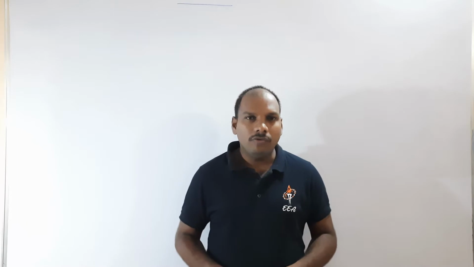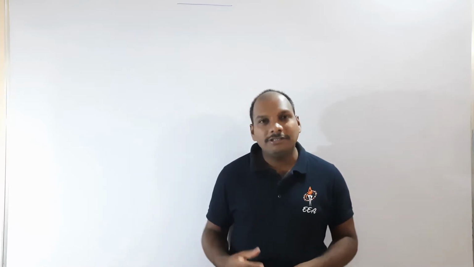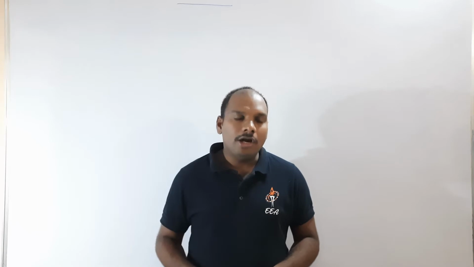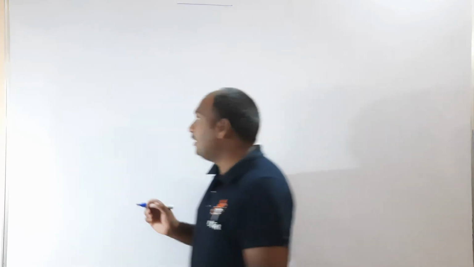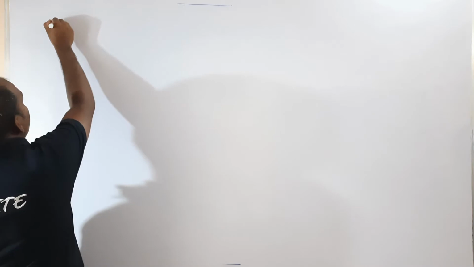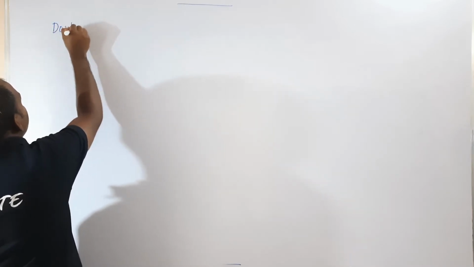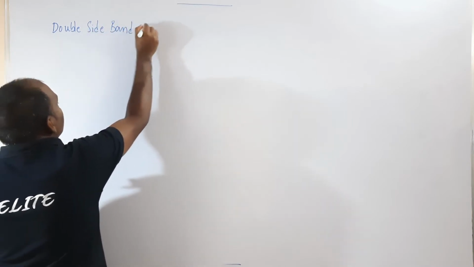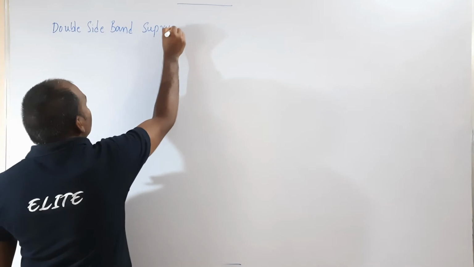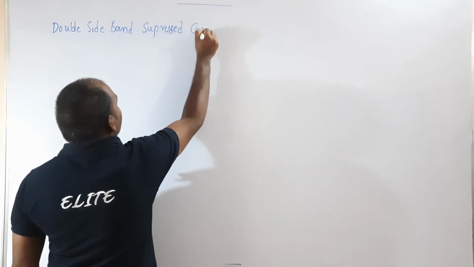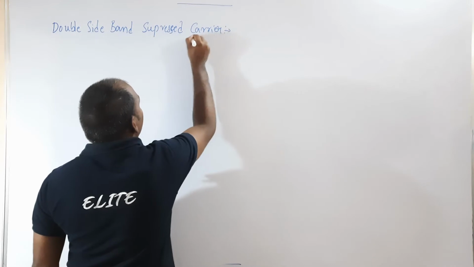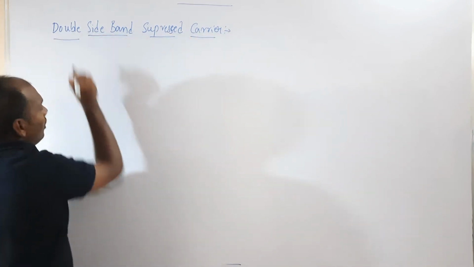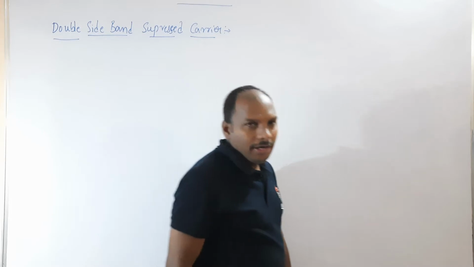Now I would like to go with a demo lecture on one of the important concepts in communication, that is the analog modulation technique, the double sideband suppressed carrier. So that is the DSBSC. So now let us consider the modulation technique as the double sideband suppressed carrier. So this is the modulation technique that I want to introduce now.